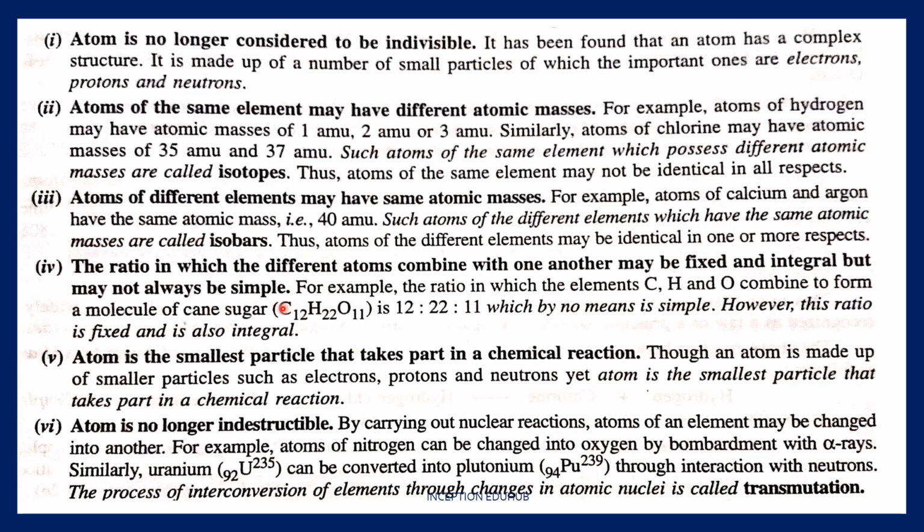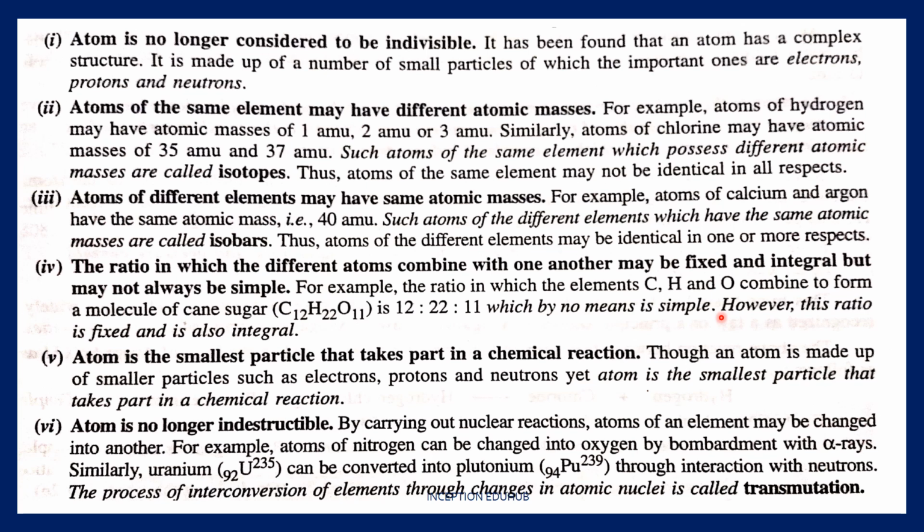For example, this is a very simple example. Cane sugar has a formula of C12H22O11. So the ratio becomes 12 is to 22 is to 11. Now we cannot reduce this ratio any further. That is the reason we say it is not simple anymore.